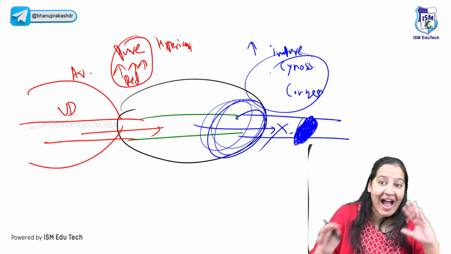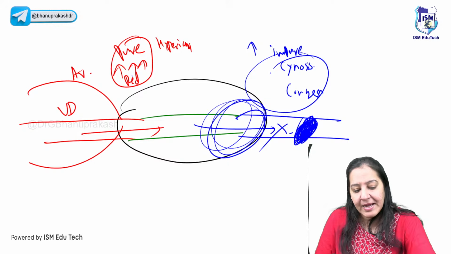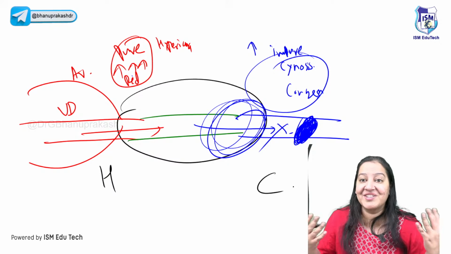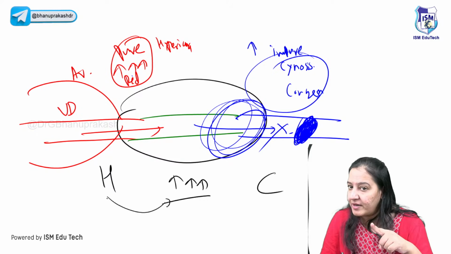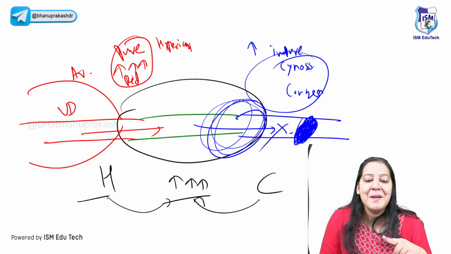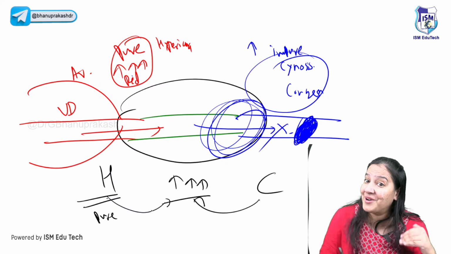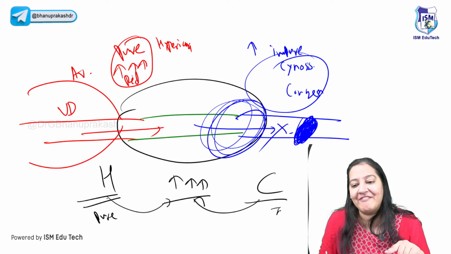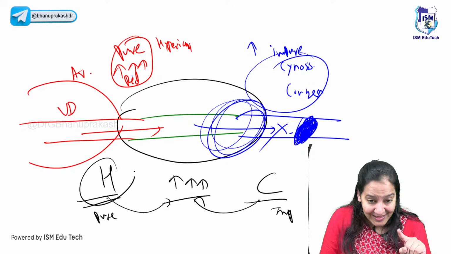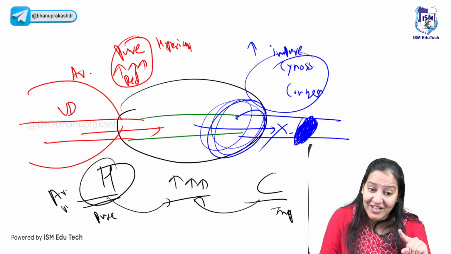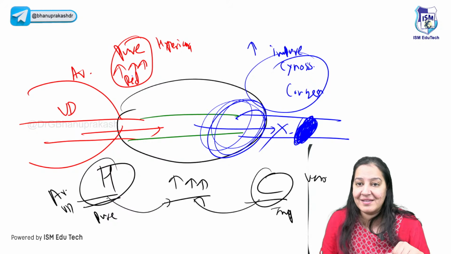So my point is that hyperemia and congestion are one and the same thing. The definition of both of them is the same: more blood in the organ. But here we have pure blood, so the organ looks red, erythema. And here we have impure blood, so the organ looks blue, cyanotic. This one is due to arterial vasodilatation and this one is due to venous congestion.